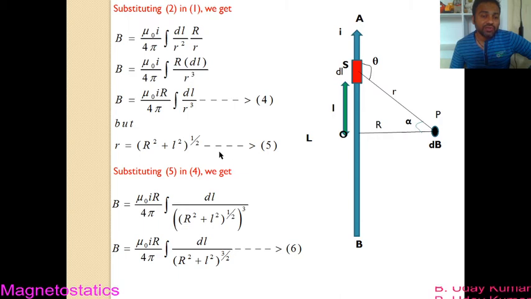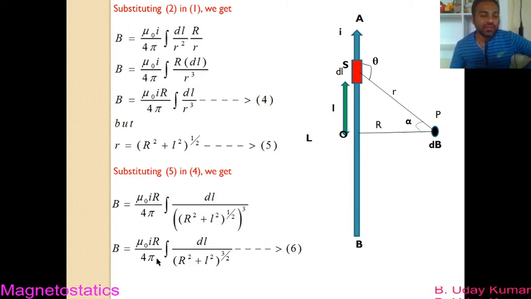So if you substitute equation number 5 in 4, what are you going to get? You get B as mu 0 I capital R by 4 pi, and in the integration part you get dl as it is, and in place of small r cube you get this. You have to substitute small r here in equation number 4. If I do so, I get capital R square plus L square to the power of 1 by 2, whole to the power of 3. So this is the equation that we get here.